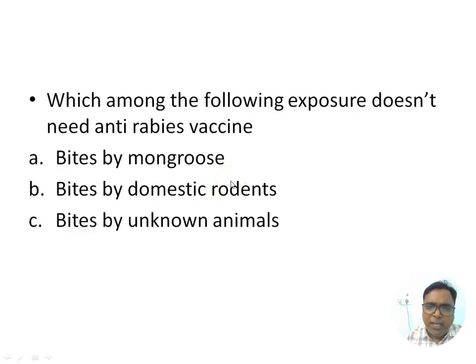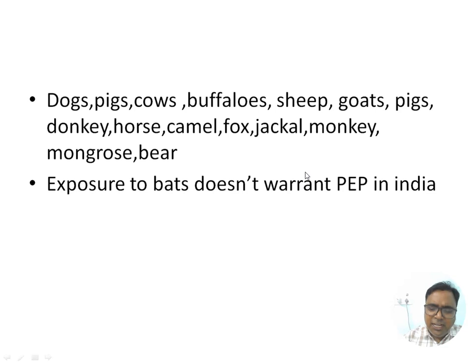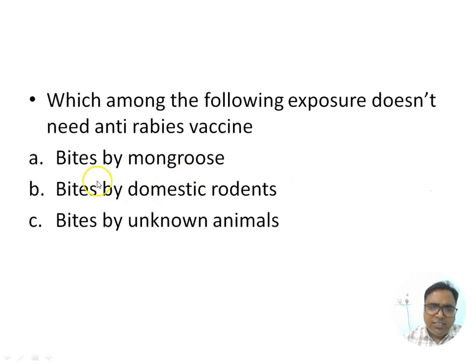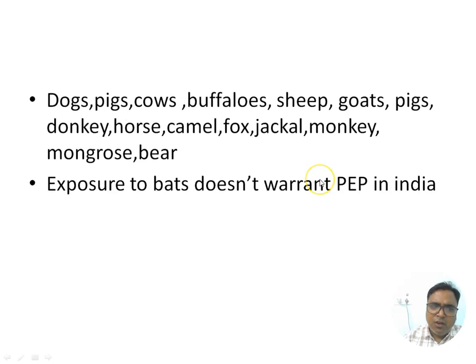Next, which among the following exposures does not need anti-rabies vaccination? Bites by mongoose, bites by domestic rodent, bites by unknown animals. The answer is bites by domestic rodents do not need anti-rabies vaccination. For all of the wild animals, dogs, pigs, cows, buffalo, sheep, goat, in all the cases, including mongoose, bear, we need to give anti-rabies vaccination. Exposure to bats doesn't warrant PEP in India. We need not give PEP in India.